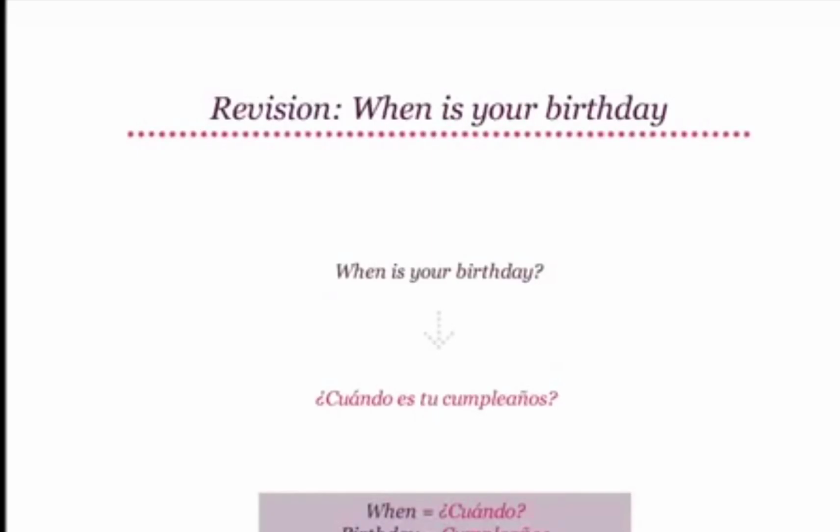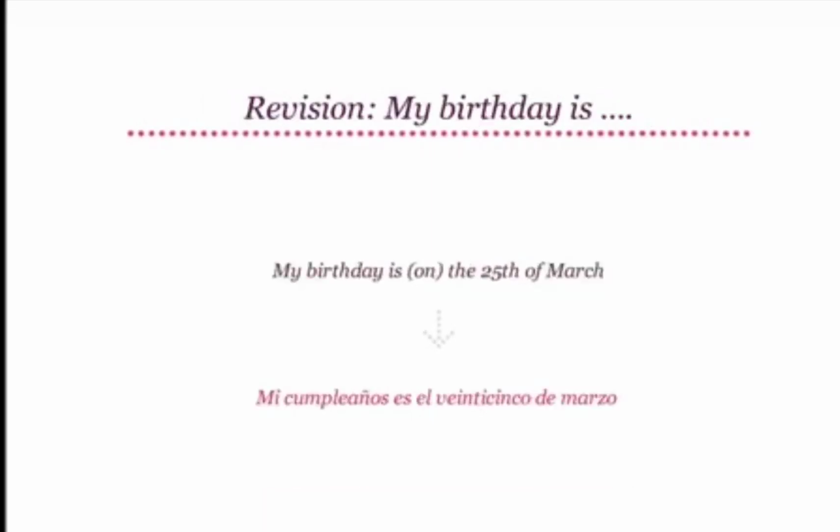Awesome! Now let's look at an example for telling when our birthday is. We will translate my birthday is on the 25th of March. My birthday is the 25th of March translates to mi cumpleaños es el 25 de marzo.